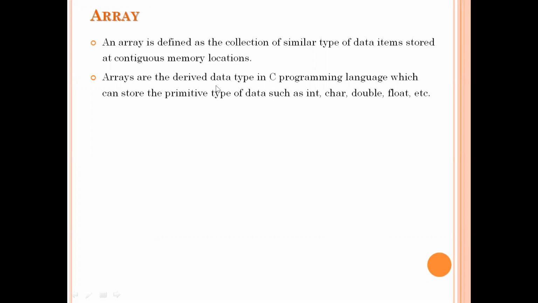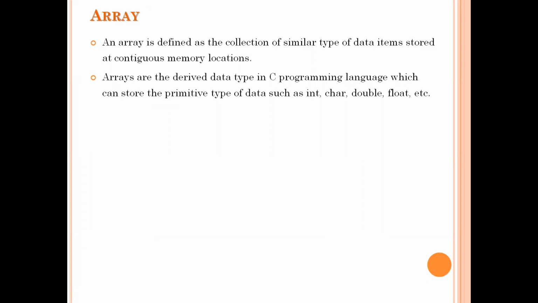In C language, arrays are also called derived data types. Why it is called a derived data type is, in C language we have some predefined primitive data types like integer, character, double, and floating point. If you declare any variable of that particular type, in that variable we can store only that type of data, right? So here arrays are derived data types.